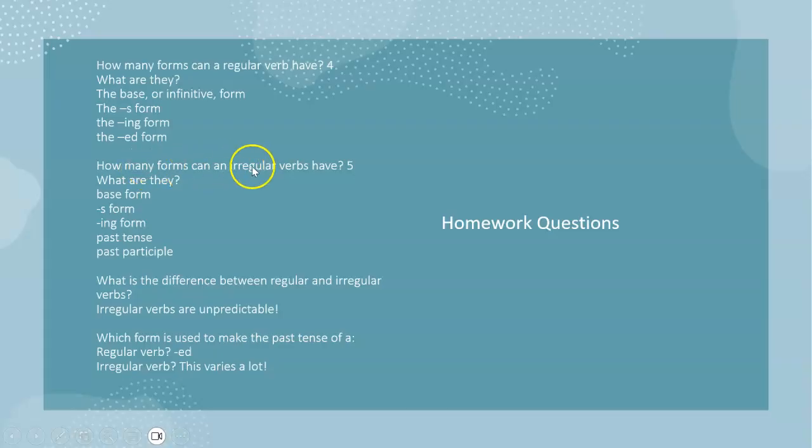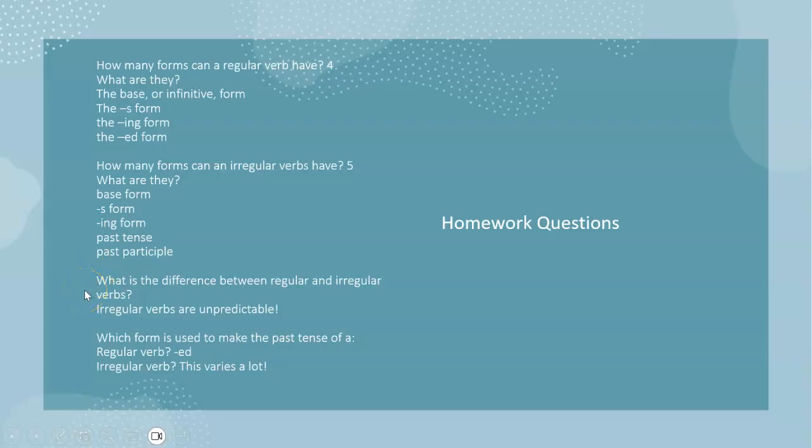But wait, how many forms can irregular verbs have? 5. And what are they? The base form, infinitive, the S form, the ing form, the past tense, and the past participle. So irregular forms make our lives harder.